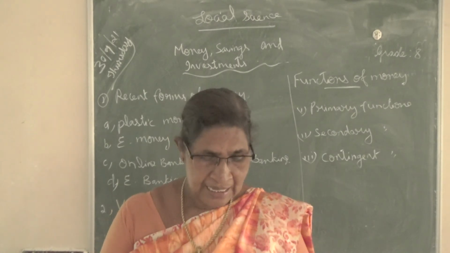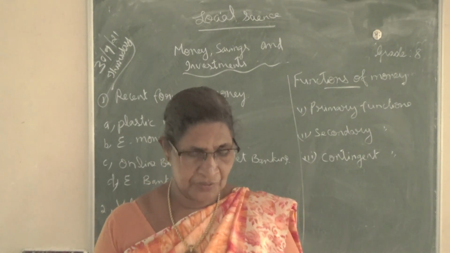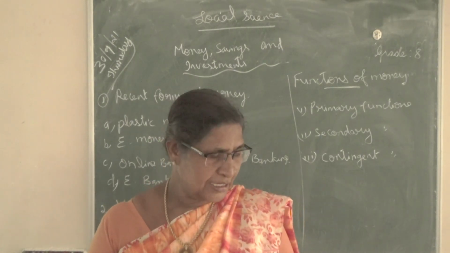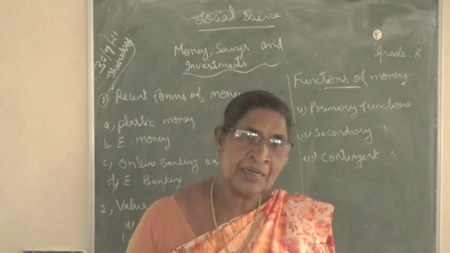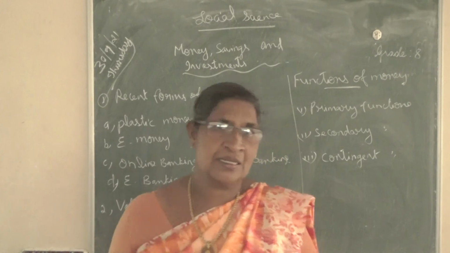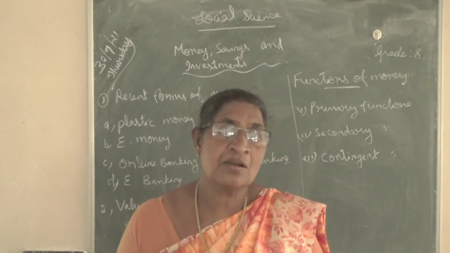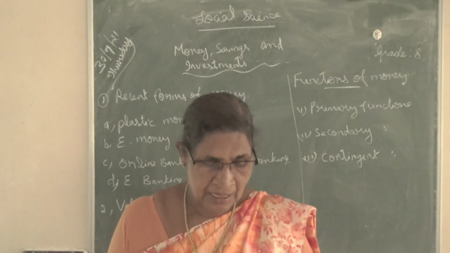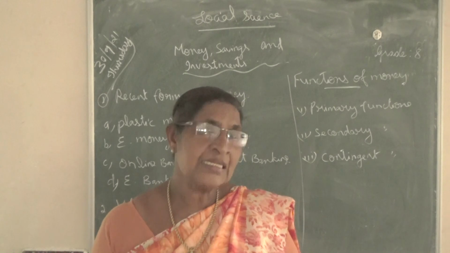Okay, second, increase production of capital. All of you know, isn't it? If we have money, we can increase the production, we can produce more things. That is increase production of capital. Then third one is measurement and distribution of national income.